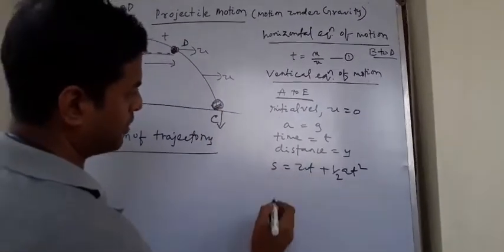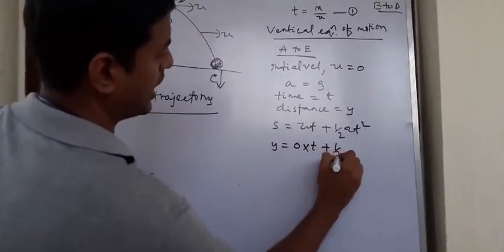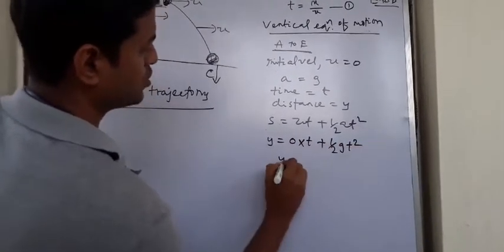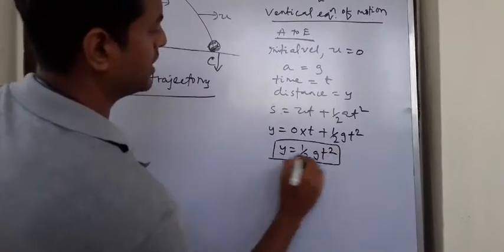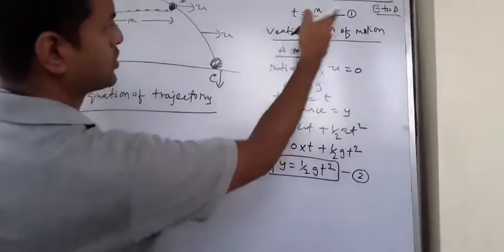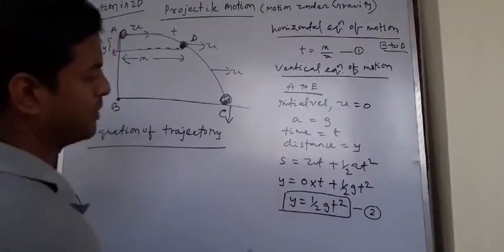So s is equal to ut plus half at square, s is y. Now this is 0 into t plus half g t square. So y equal to half g t square. This is my equation 2. Now from equation 1 I got t equal to x by u. Now from equation 2 I got y equal to half g t square.